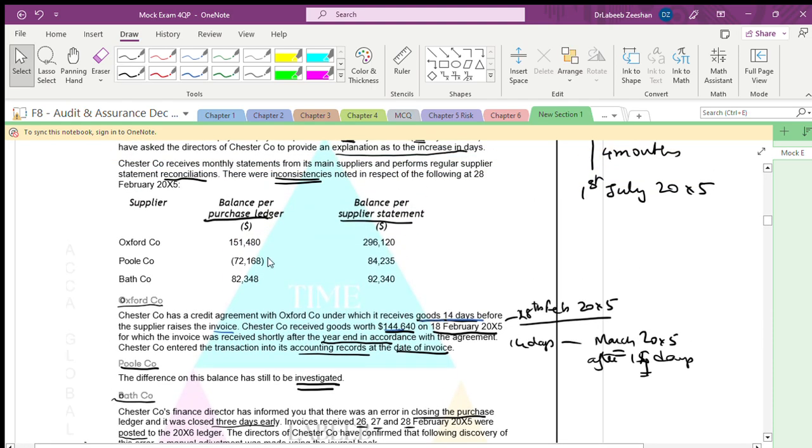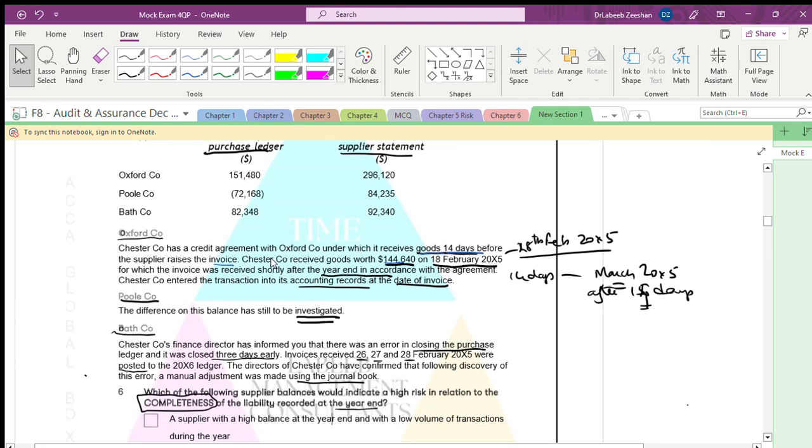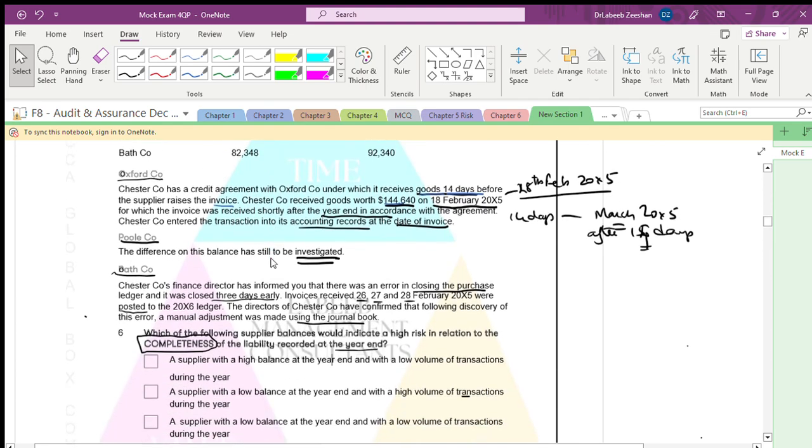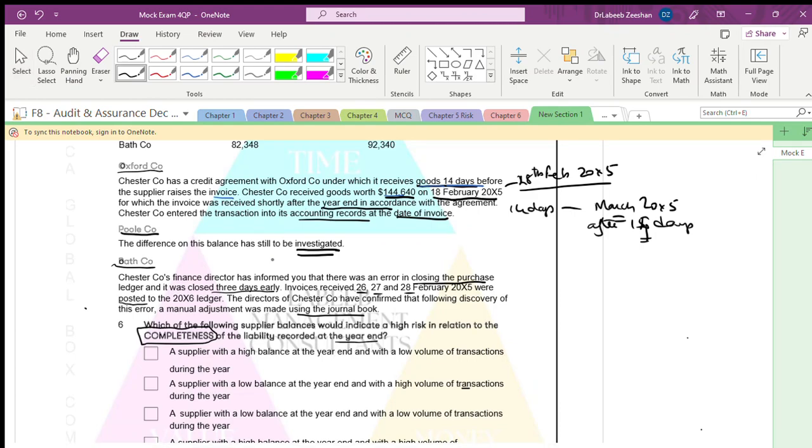There are 3 suppliers, the main suppliers. Now, a supplier with a high balance at the year end and a low volume of transactions. We are discussing something with respect to completeness.